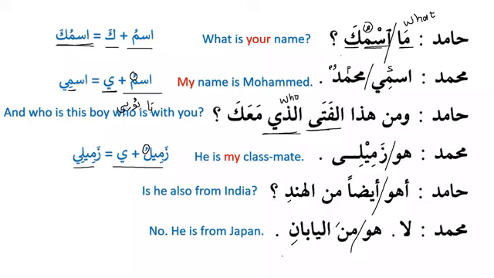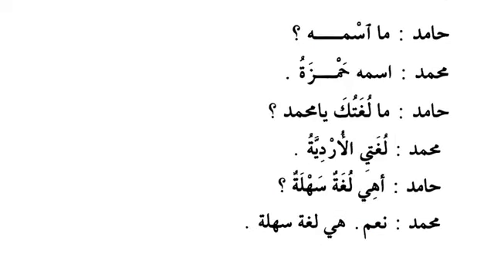So what is basically needed to focus over here is basically on the attached pronouns. For example, ka means your, and ya means my, and similarly, we have ya here again, it means my, and so on and so forth. Hamidun: Masmuhu? What is his name? So now you see how the pronouns are changing. Masmuhu, before it was masmuka, and now we have masmuhu.